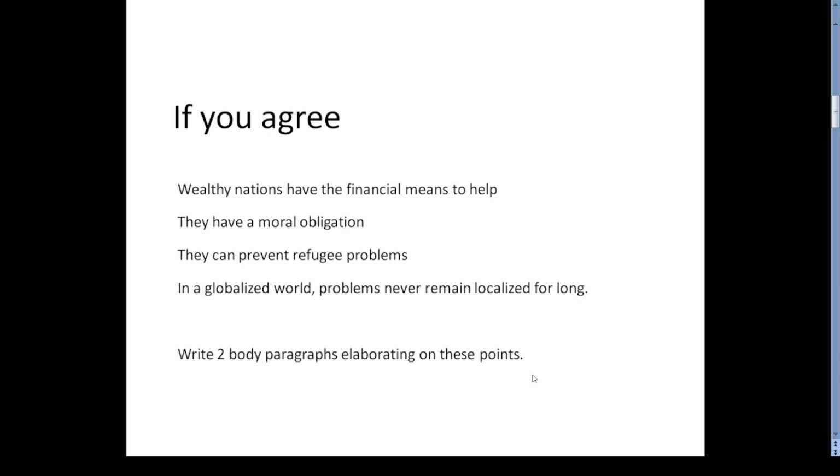Here are some points you can include. Wealthy nations have the financial means to support. When a section of humanity is suffering due to events beyond our control, those who are capable of helping have a moral obligation. By helping poorer countries during such times, the wealthy nations can prevent refugee problems in their own countries. Also, in a highly globalized world, problems affecting one country are unlikely to remain localized for long. For example, epidemics can break out after a disaster and infections can travel to other countries. Elaborate on these points in your essay.